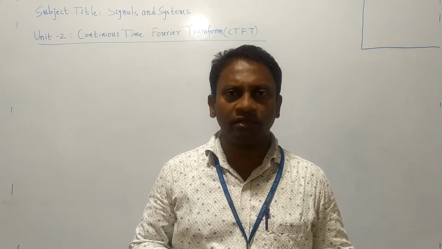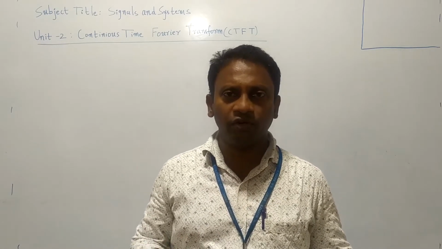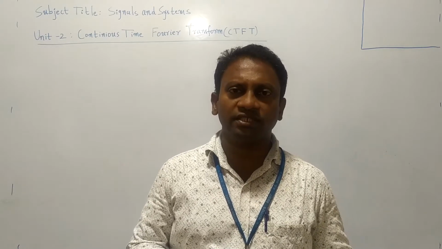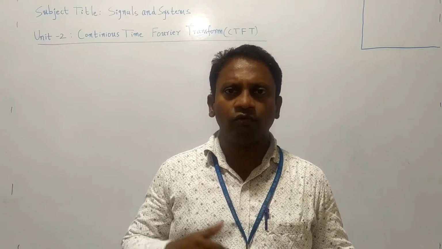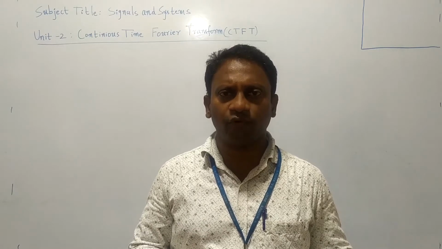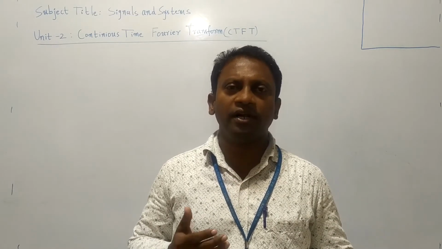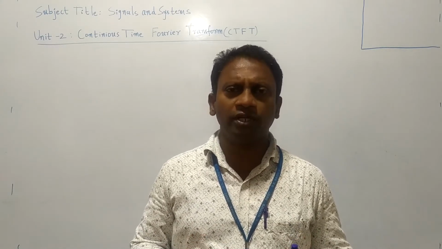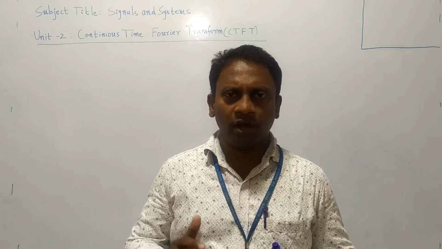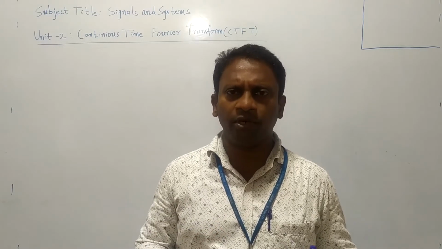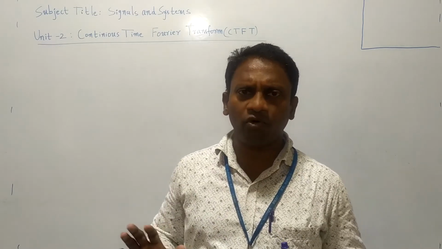Now in the second unit, the second unit is a very simple unit, and in this unit we are going to discuss what is a continuous time Fourier transform, what is the meaning of that, and how it is useful for us. We are going to see the properties of the continuous time Fourier transform, and also a very important theorem, that is the sampling theorem. Okay, it is a very simple unit, only two topics are there, Fourier transform and sampling theorem. Out of these two topics you will get a minimum 12 to 14 marks. Okay, that is about the second unit.